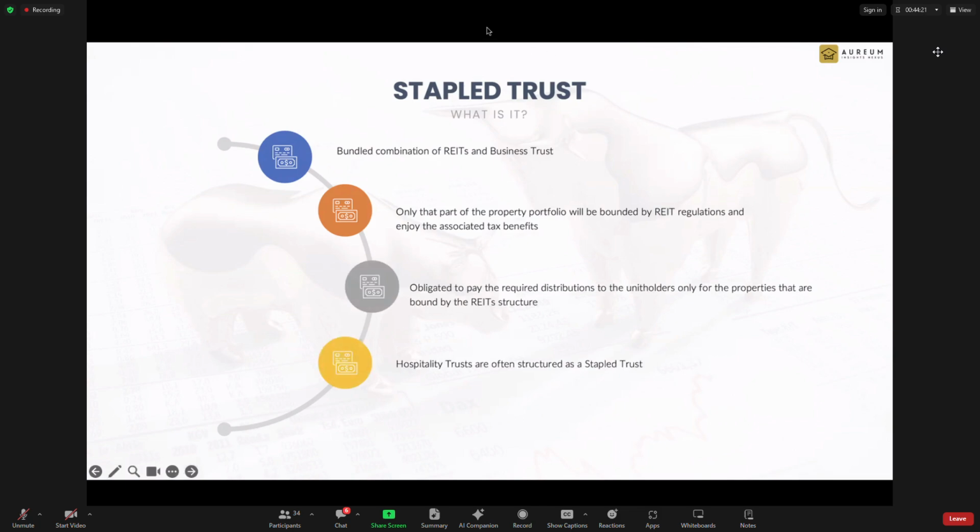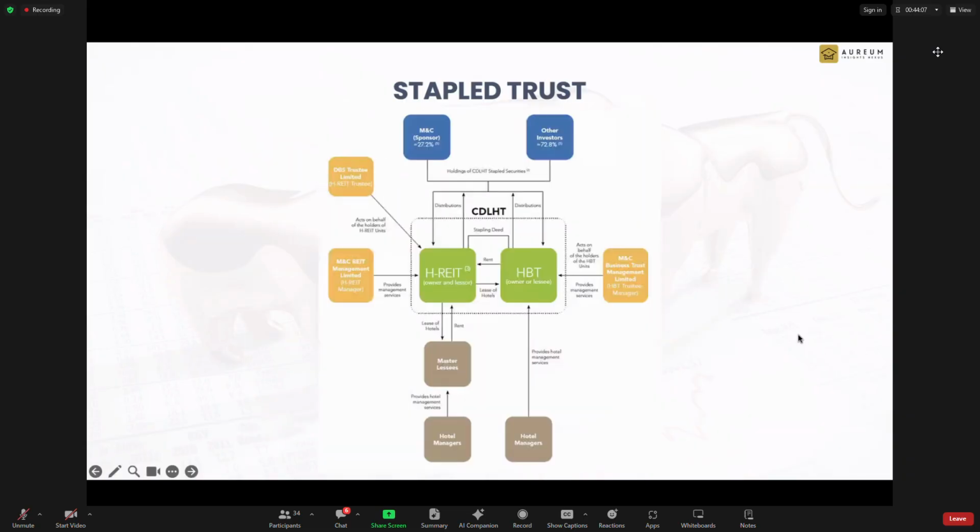And usually you see this under the hospitality trust sector. All the hospitality trusts listed are all stapled trusts, for example CDL Hospitality. Why do they need it to be so? Let me just show you this organization. This is the CDL Hospitality Trust organization. You can see there's a REIT inside this hospitality trust and also a business trust. And it's very crucial for hospitality trusts, they need to set up in a business trust category.